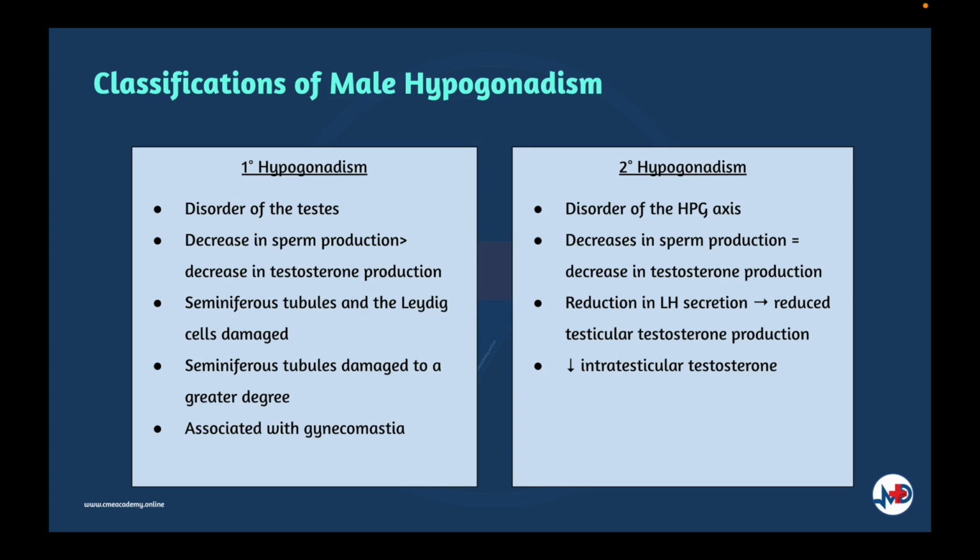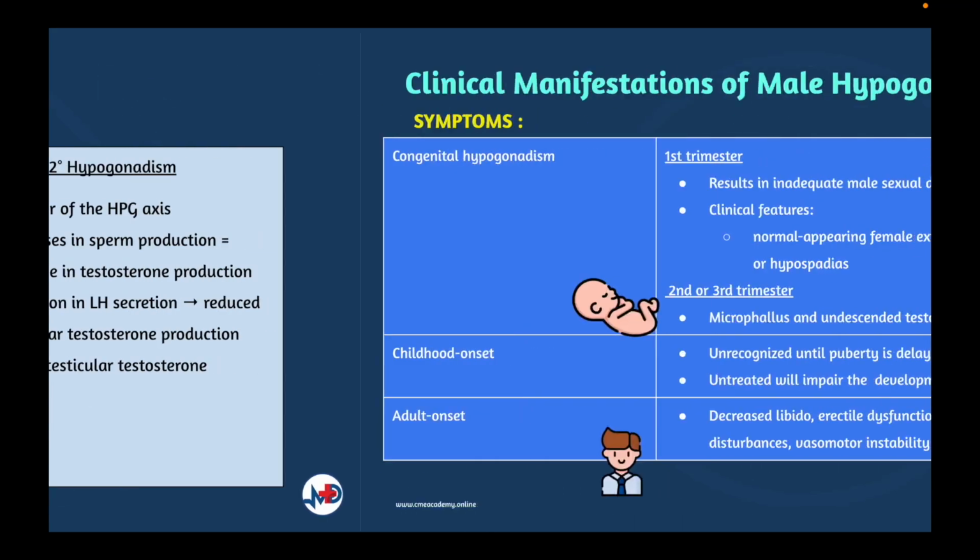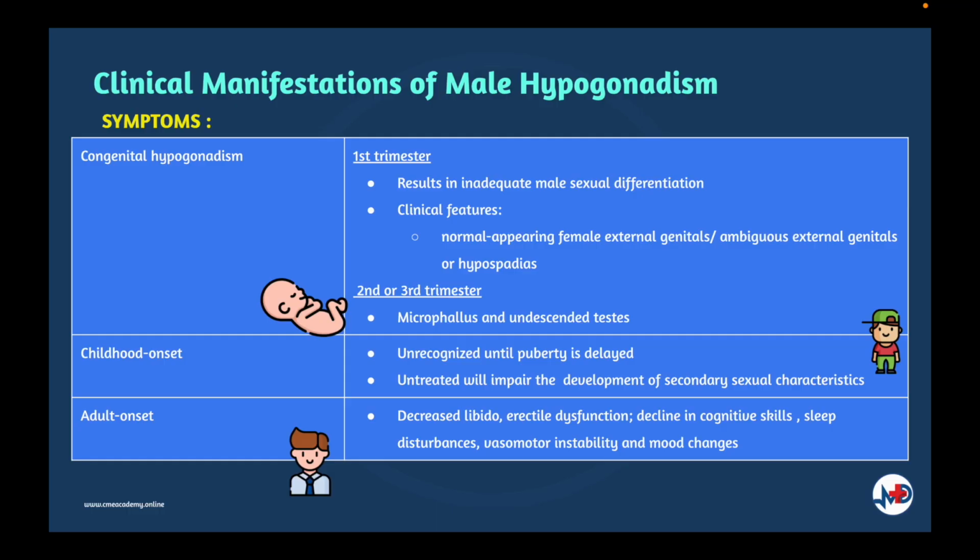Secondary hypogonadism is usually associated with similar decreases in sperm and testosterone production. This occurs because the reduction in LH secretion results in a decrease in testicular testosterone production and therefore in intratesticular testosterone, which is the principal hormonal stimulus to sperm production. Now let's discuss the manifestations of hypogonadism. The clinical features of male hypogonadism depend on the age of onset, severity of the testosterone deficiency, and whether there is a decrease in one or both of the two major functions of the testis, namely sperm production and testosterone production.